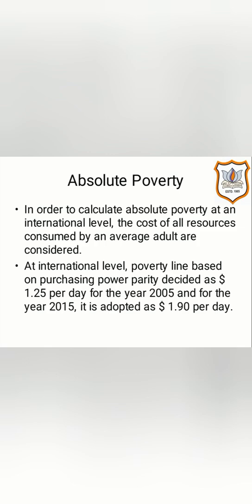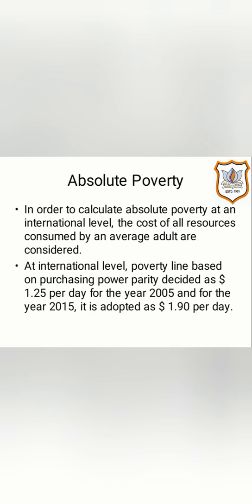Also, in order to calculate absolute poverty at international level, the cost of all resources consumed by an average adult are considered. That means here also certain minimum expenditure to be made by a person is considered.